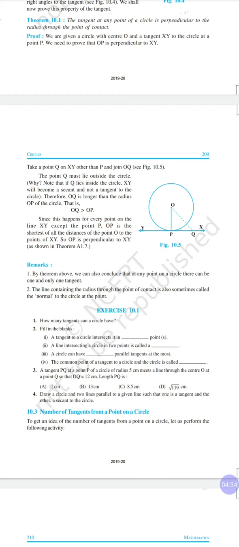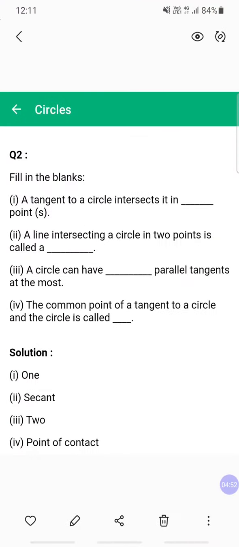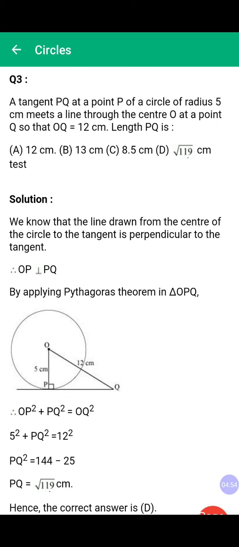Now the next question: a tangent PQ at a point P of a circle of radius 5 cm meets a line through the center O at a point Q, so that OQ equals 12 cm. The length PQ is? We have to find the length. Now look at this diagram here. The radius of the circle is given as 5 centimeters and the length OQ is given as 12 centimeters, and as we already know, at point P there is 90 degrees, so we will apply Pythagoras and we can find PQ.